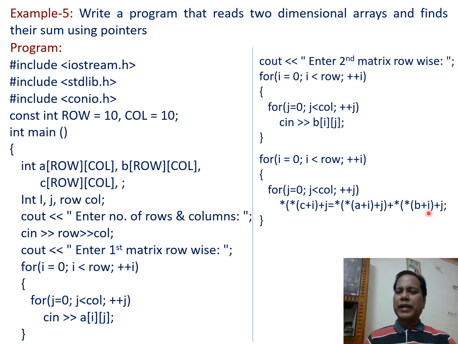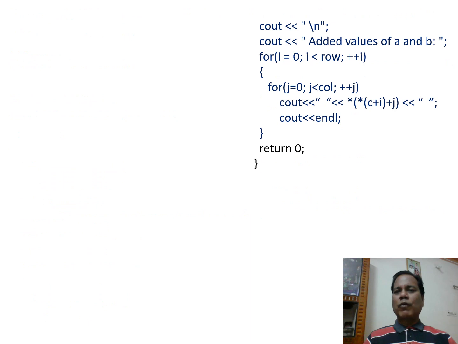And after finding and storing the corresponding elements in matrix C, we have to display the content of matrix C. So again we display the message, added value of A and B. Following that, the elements of the C matrix are displayed.